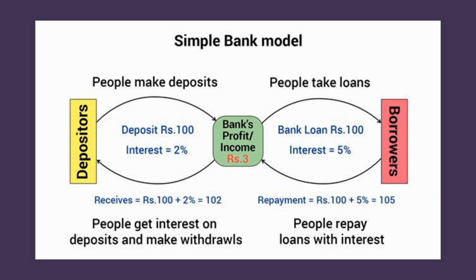Now we will see how the depositing function is done. The depositors have deposited rupees 100 to the bank, and then the bank gives 2% back to the depositors as interest. So the depositors will receive 102 rupees. The 2 rupees is the interest that the bank is giving to the depositors. People get interest on deposits and make withdrawals, but in the borrowing case, the people repay the loans with interest. Between the 5 and 2 rupees, 3 rupees are left. These 3 rupees are the profit or income of the bank.